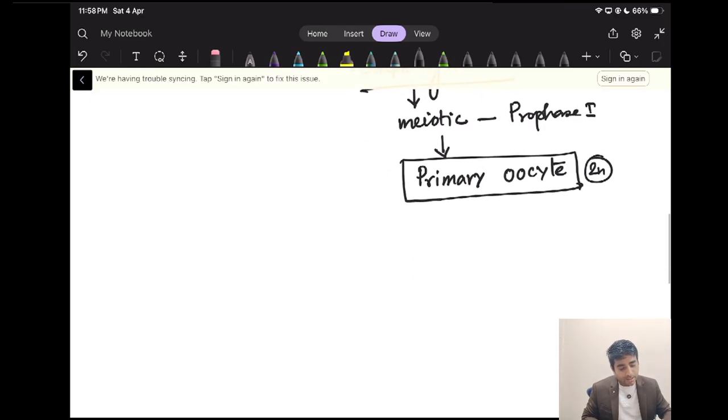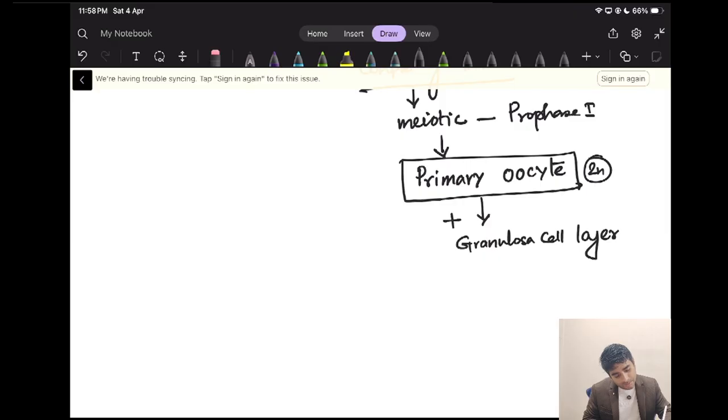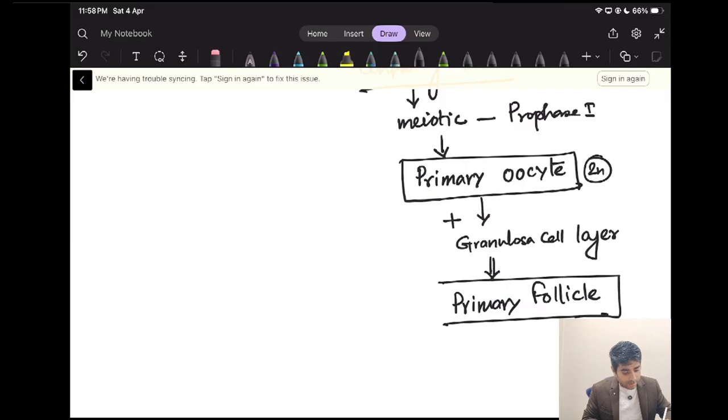Now I will talk about some important follicles. Remember, you need to remember oocyte and follicle. It is the primary oocyte. Around that primary oocyte there will be formation of a granulosa cell layer. The primary oocyte plus the granulosa cell layer is equal to the primary follicle. Very important. So here one is the primary oocyte, one is the primary follicle.